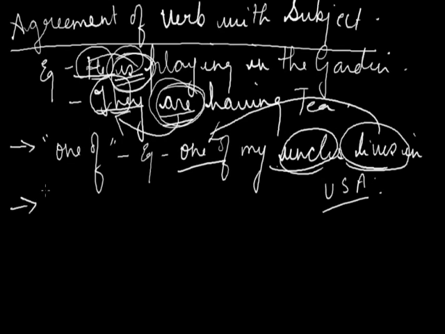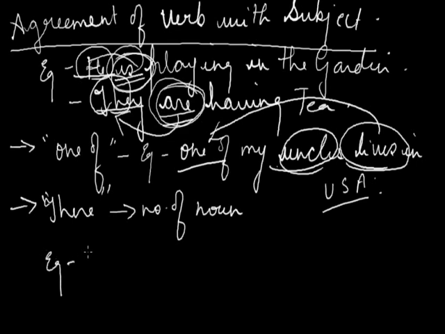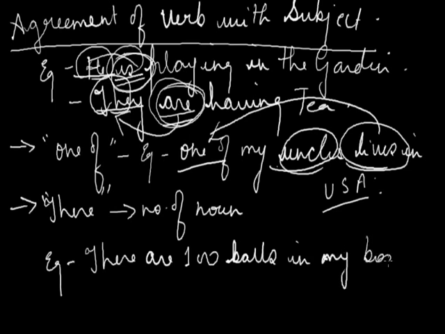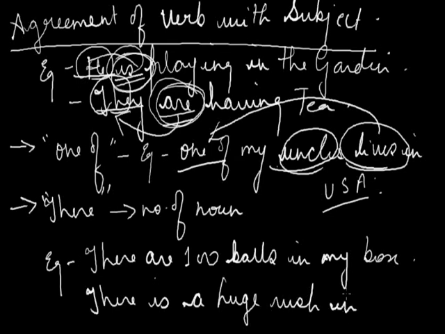Second is, in a sentence beginning with the word there, the verb agrees with the number of the noun. For example, there are 100 balls in my box. And second example, there is a huge rush in the mall.